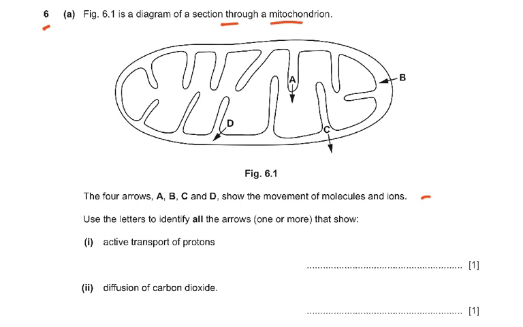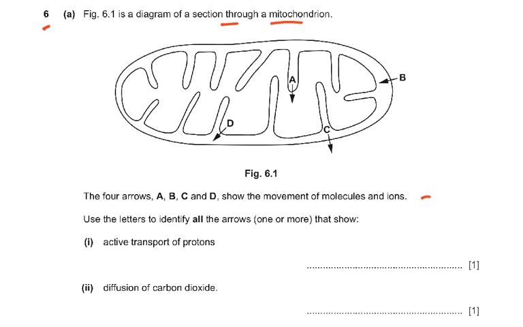Active transport of protons, when was that happening? Active transport of protons was in the ETC. The hydrogen ions that are pumped into the intermembrane space are then going to be moving back through the ATP synthase. So active transport of protons, which one would that be? When they pass through the ATP synthase, that's facilitated diffusion.